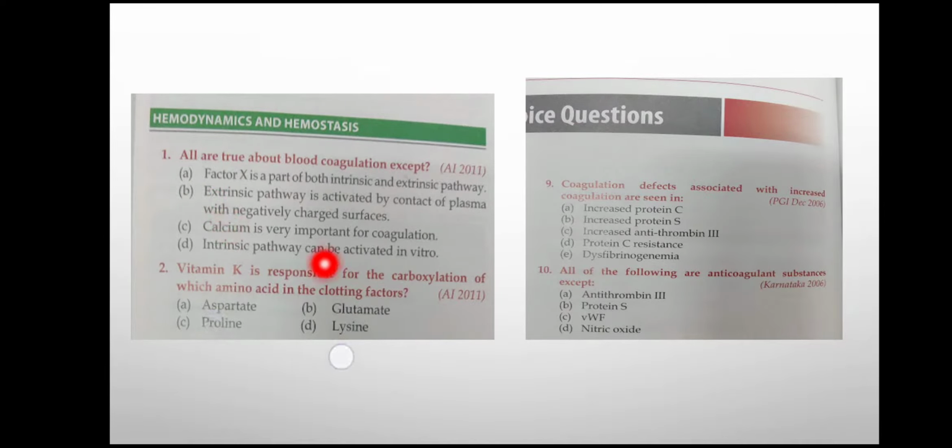Then calcium is important for coagulation. Yes, it is very important along with phospholipids, and it acts as a cofactor for the coagulation reactions. Then intrinsic pathway can be activated in vitro. Again, this statement is correct. In vitro means outside the body, we can perform this intrinsic pathway by adding to plasma kaolin, a phospholipid and calcium, and this is used to measure the activated partial thromboplastin time.